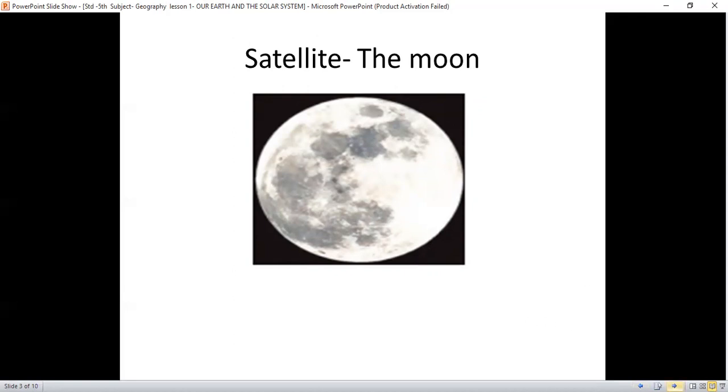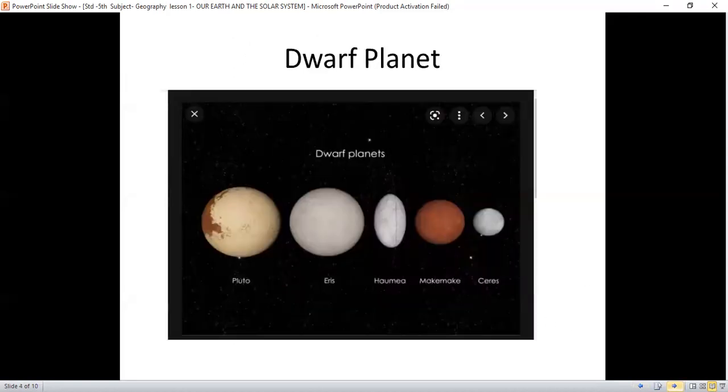The next heavenly body is the dwarf planets. Now, what are dwarf planets? These are the small heavenly bodies that revolve around the sun. They are called dwarf planets. Of these, the well-known dwarf planet is Pluto, which revolves independently around the sun. They have their own orbit and they revolve around the sun independently.